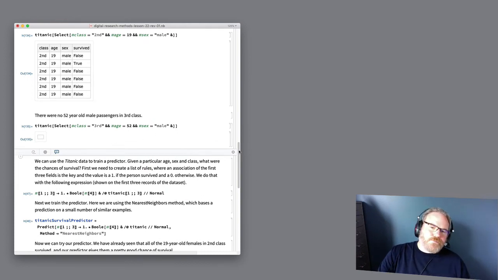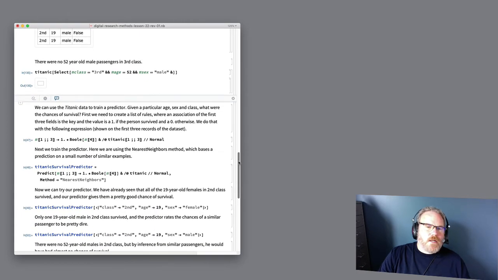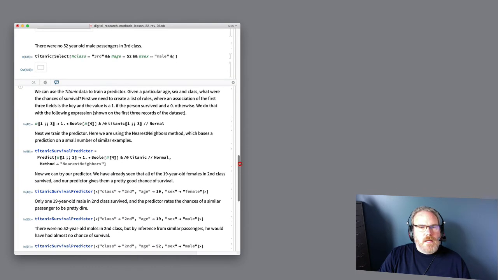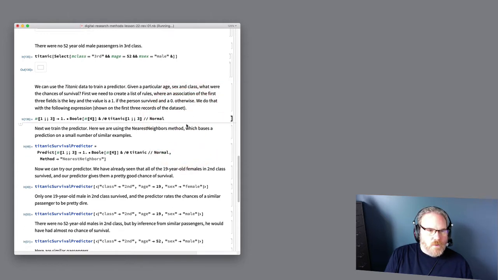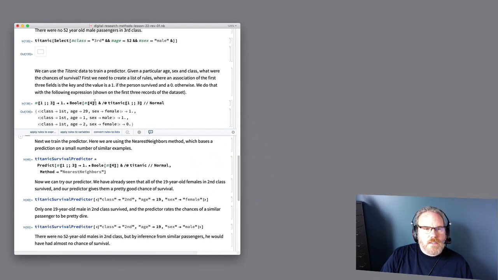Okay, so we can use this data to train a predictor, and basically the question would be, if we give it an age, a sex, and a class, what are the chances of survival? So we're going to do this by first creating a list of rules. And the list of rules are going to look like this. I'm just demonstrating this on the first 3 records.